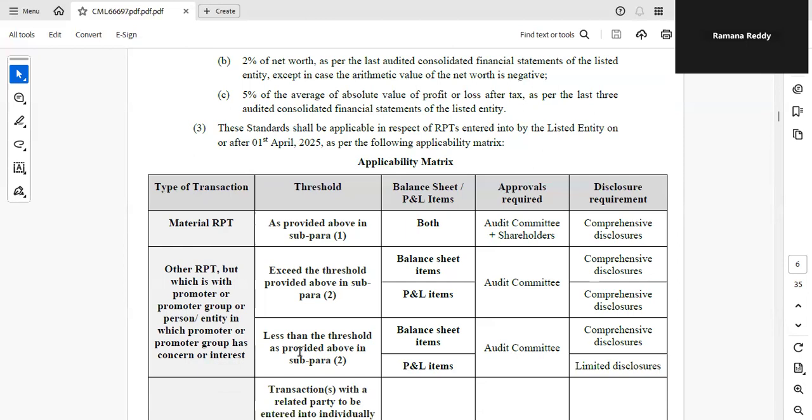If it is less than the threshold limit and it is a balance sheet item, then audit committee approval and comprehensive disclosure are required. If it is less than the threshold limit, not a balance sheet item but a P&L item, then audit committee approval and limited disclosures are required. First you have an idea, then I will explain what a balance sheet item is, what a P&L item is, what limited disclosure is, and what comprehensive disclosure is. I will explain in the next slide.